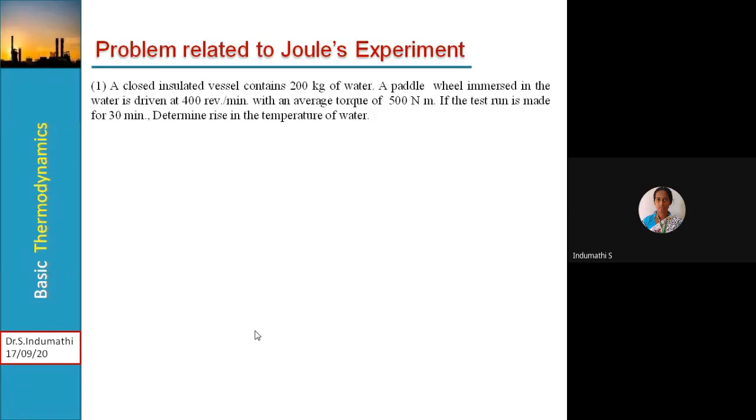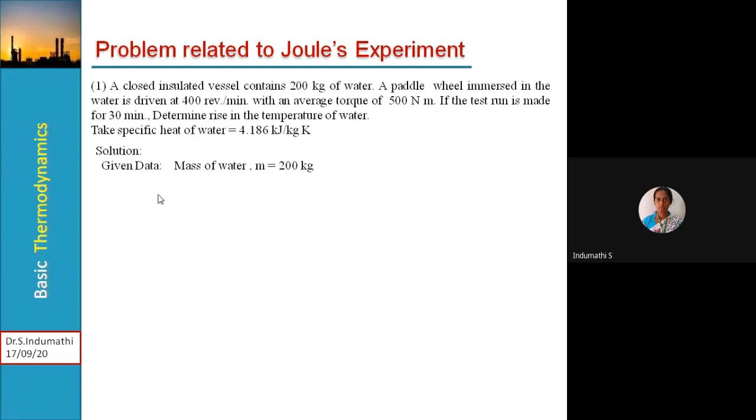The test run is made for 30 minutes. Determine the rise in temperature of water. Take the specific heat of water as 4.186 kilojoules per kg Kelvin. Before solving the problem, just write the given data along with its notation.